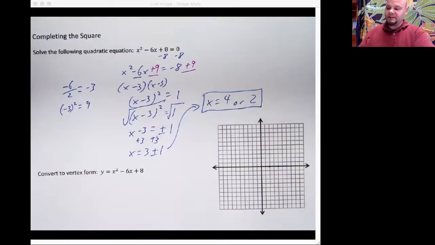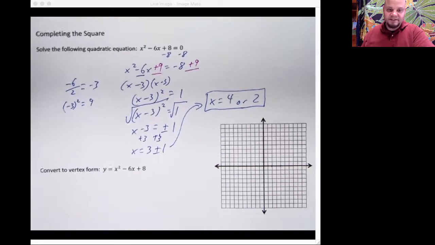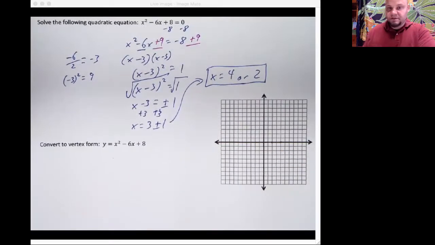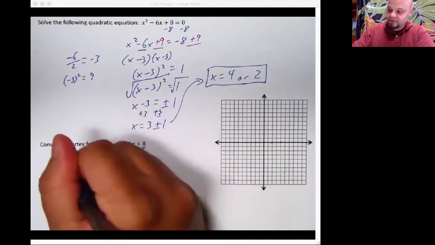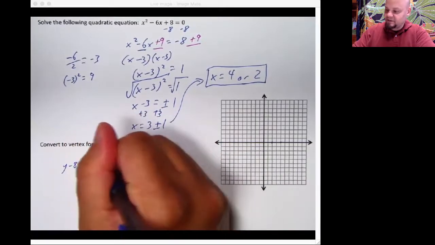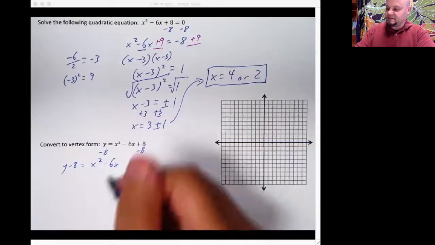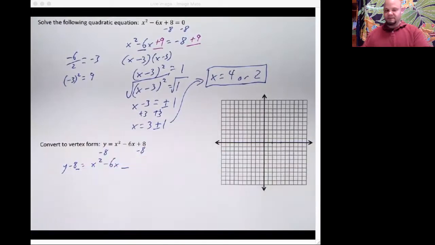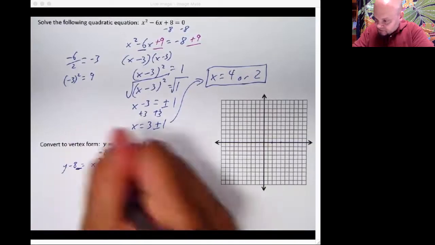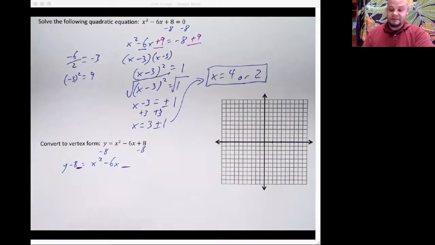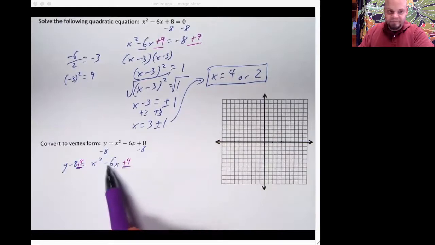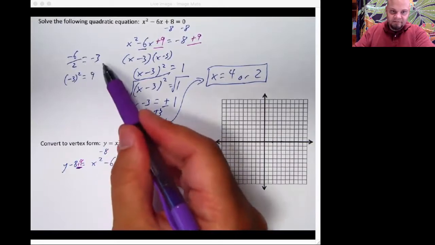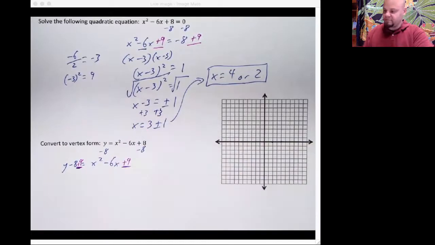Let's go into that. We've got the exact same problem here, only instead of equaling 0, it says y equals. Now, there's a couple ways you can go about this. You can treat it like that y is a 0, which is kind of crazy talk, because it's not going to be 0 all the time. We can subtract 8 from both sides. Got y minus 8 is equal to x squared minus 6x. And we are going to need to add something to both sides. From up top, that thing was plus 9 and plus 9. And the way I got that was taking this middle term, cutting it in half, and then squaring what I got. So there's my plus 9 and plus 9.